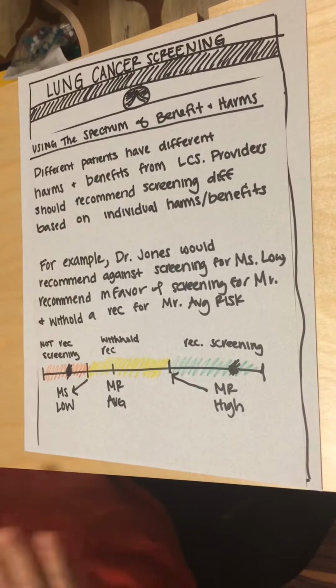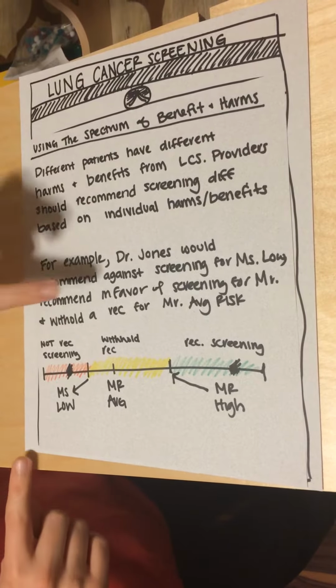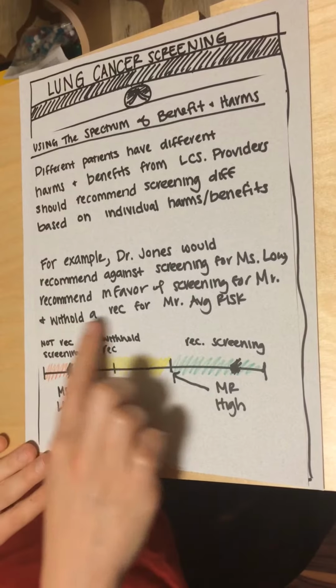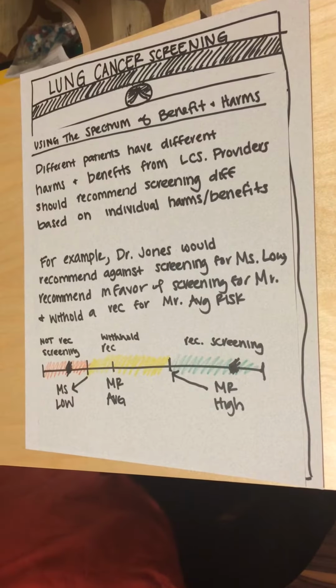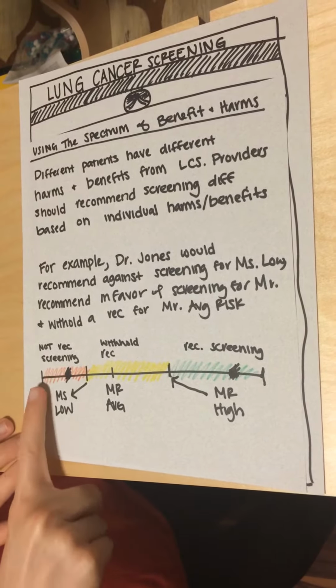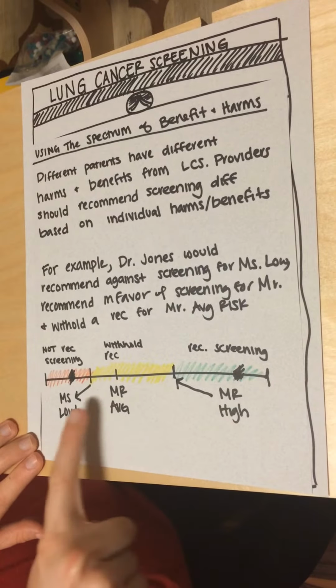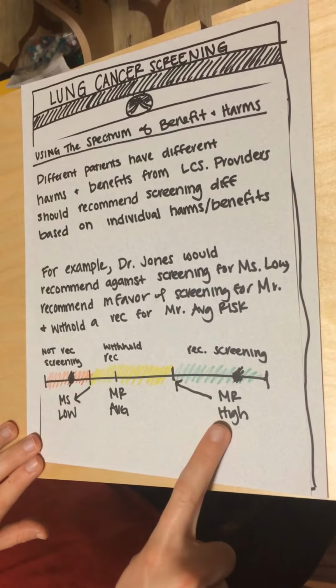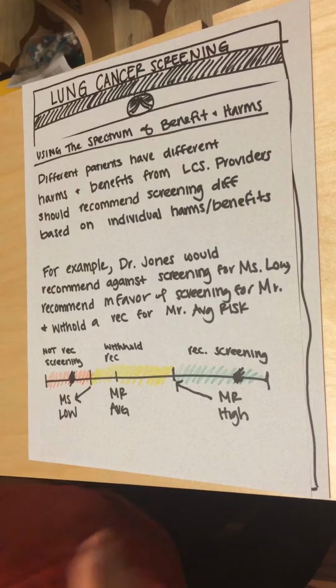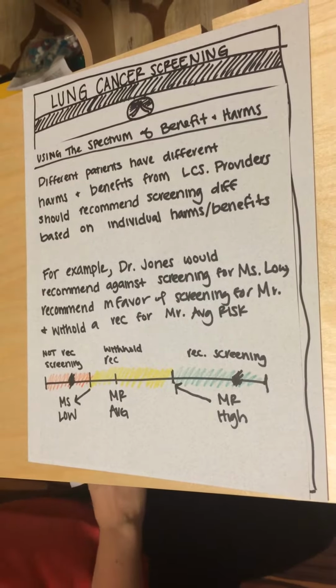Dr. Jones would recommend against screening for Miss Low Risk, recommend in favor of screening for Mr. High Risk, and withhold a recommendation for Mr. Average Risk. And I've shaded in this and used Miss Low Risk and Mr. High Risk as the boundaries for where the recommendations would change.